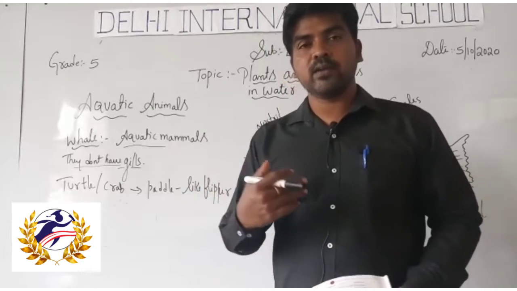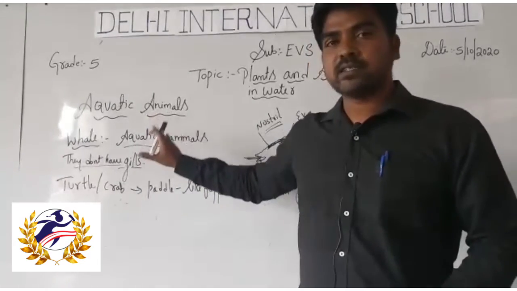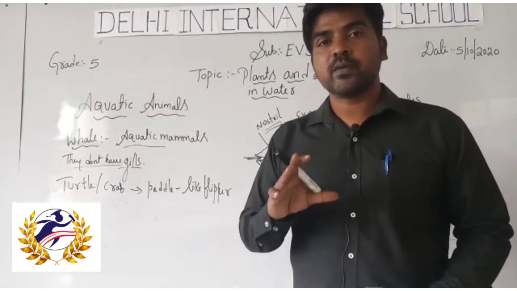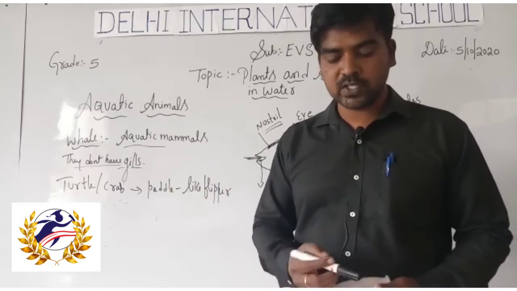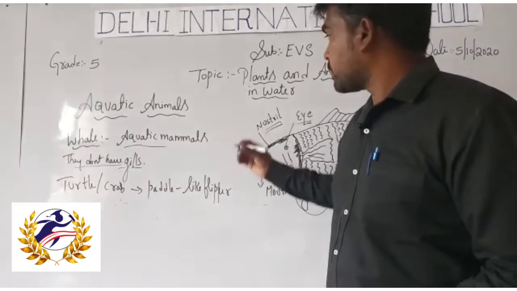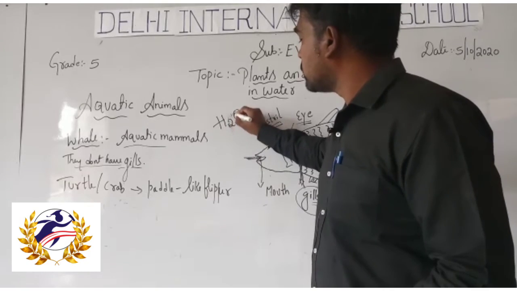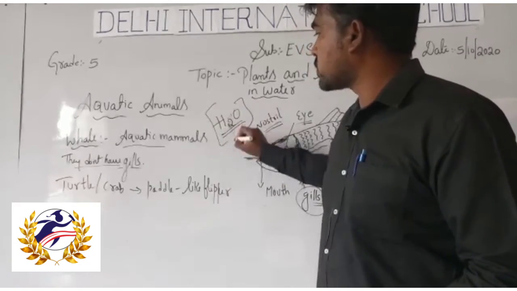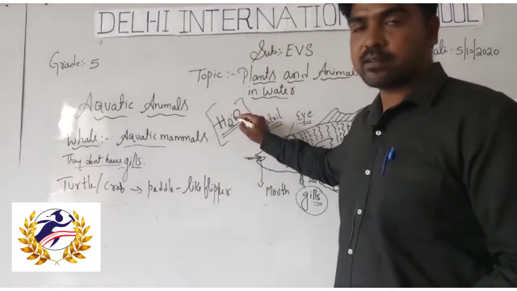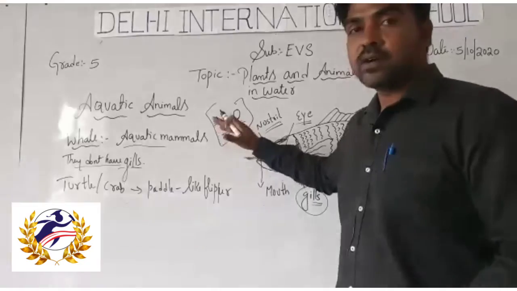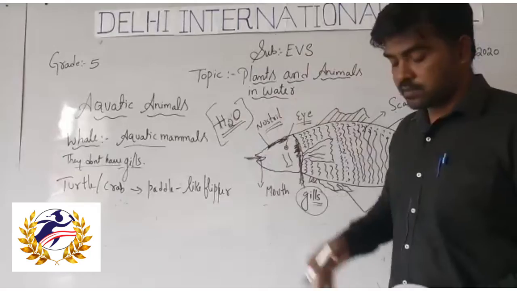Just as oxygen is important in air, for aquatic plants and animals, oxygen is also very important and essential. Oxygen is available in water also. In chemistry we use water, H2O, meaning hydrogen and oxygen. Oxygen is present in water also. So that's all about plants and animals in water.